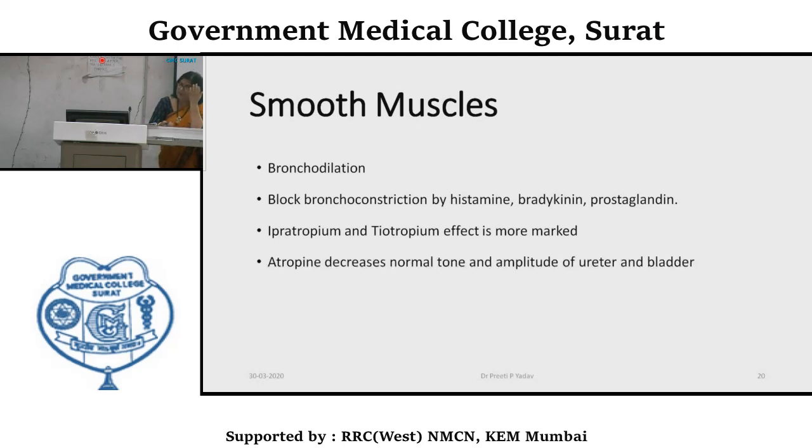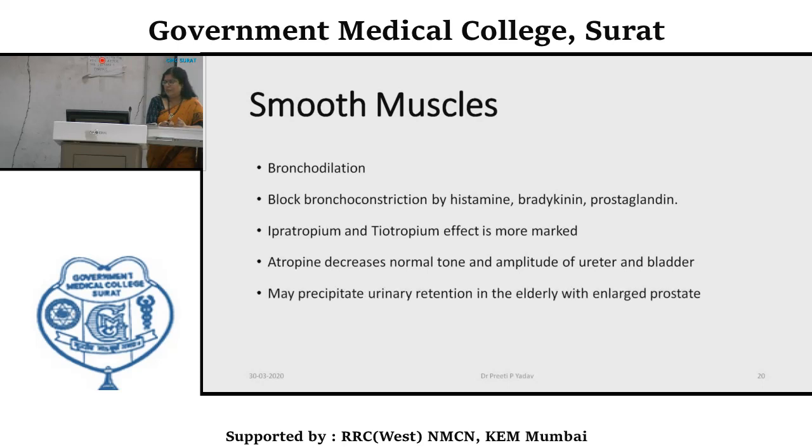Atropine decreases normal tone and amplitude of the ureter and bladder. It may precipitate urinary retention in elderly individuals who have difficulty in voiding because of benign prostatic hypertrophy.